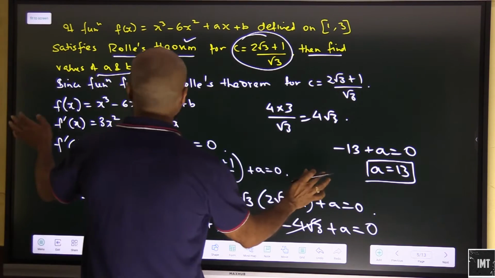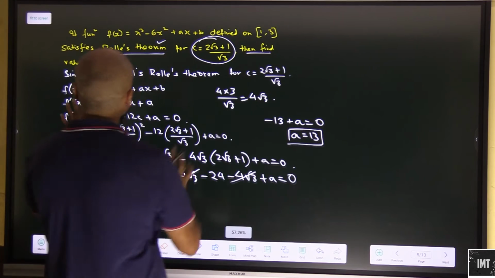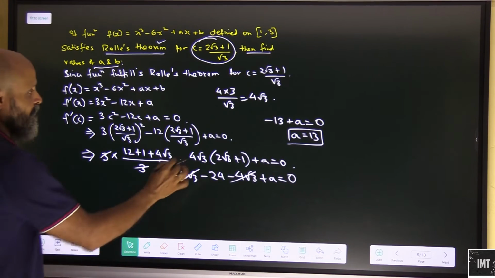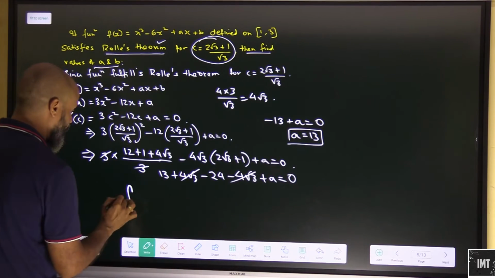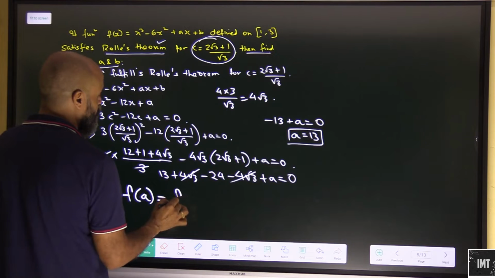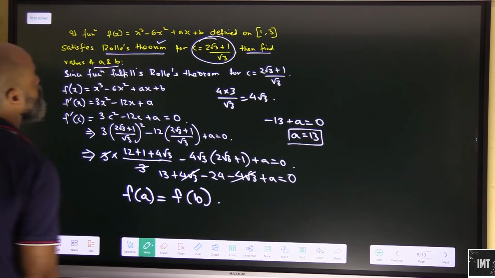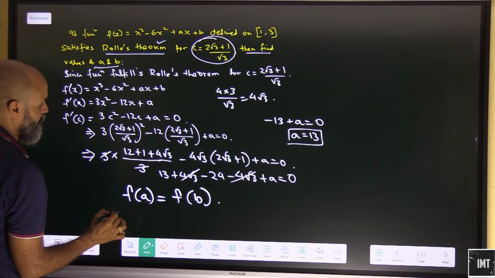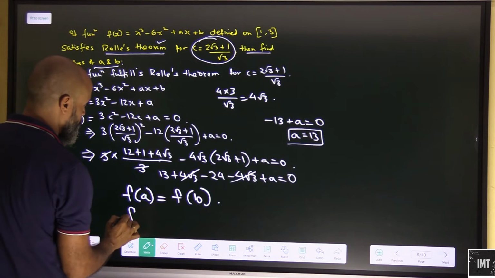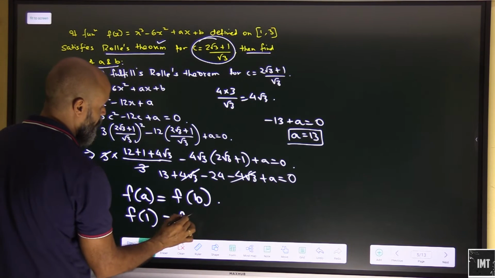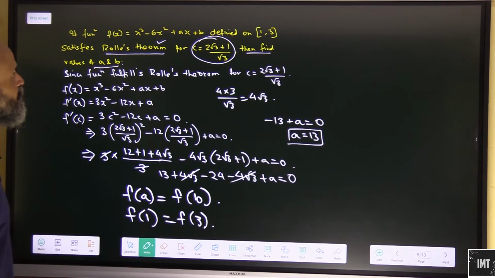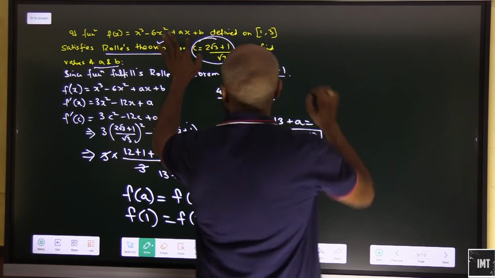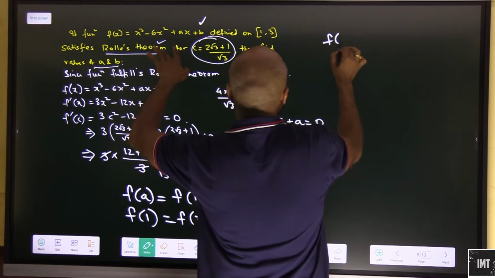Let's look at the third condition here. So we have experienced the first condition from where we are getting the value of a. Now fa should be equal to fb. So here we have what? f of 1 should be equal to f of 3. Now look at this. Here we will always get f1 will be equal to how much?